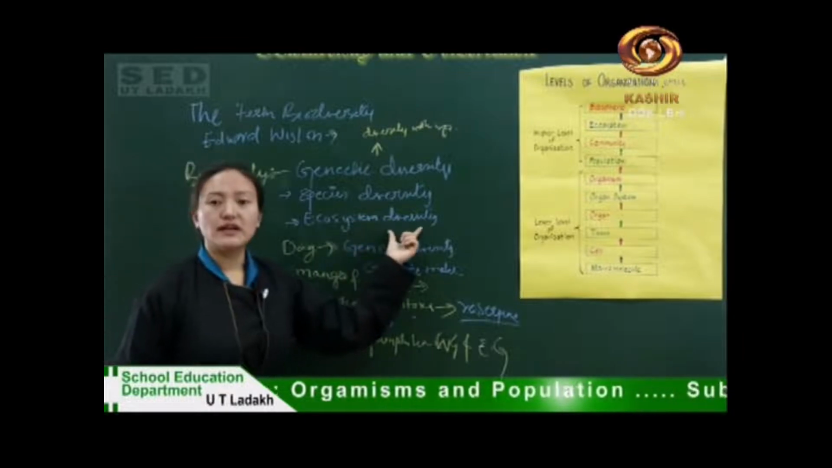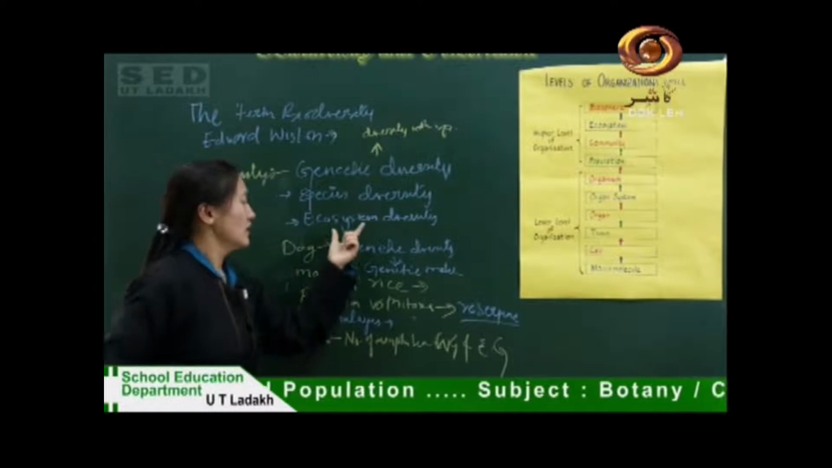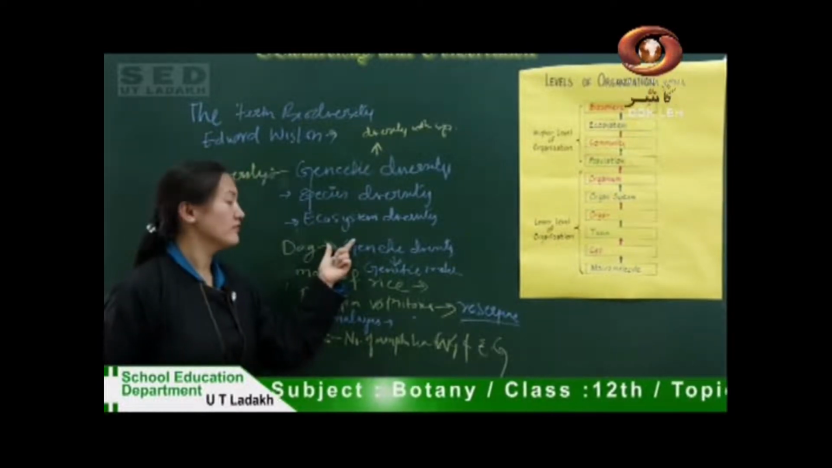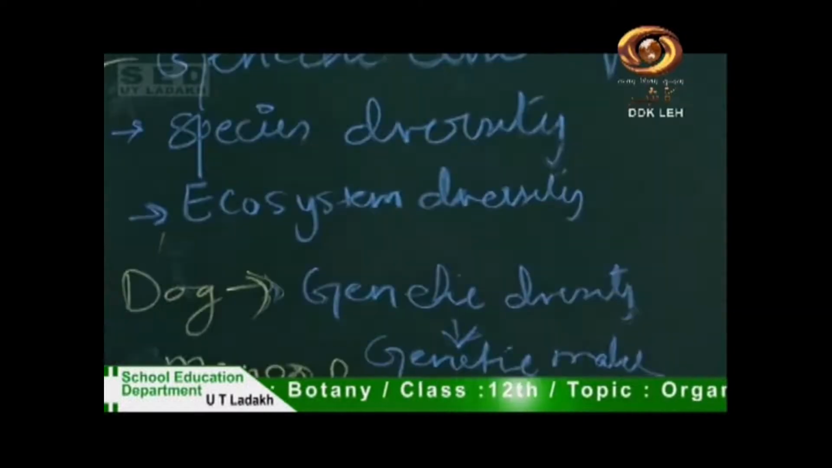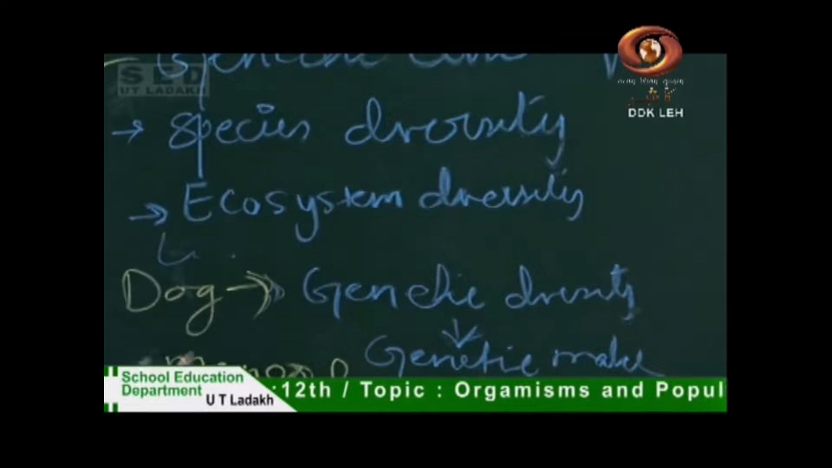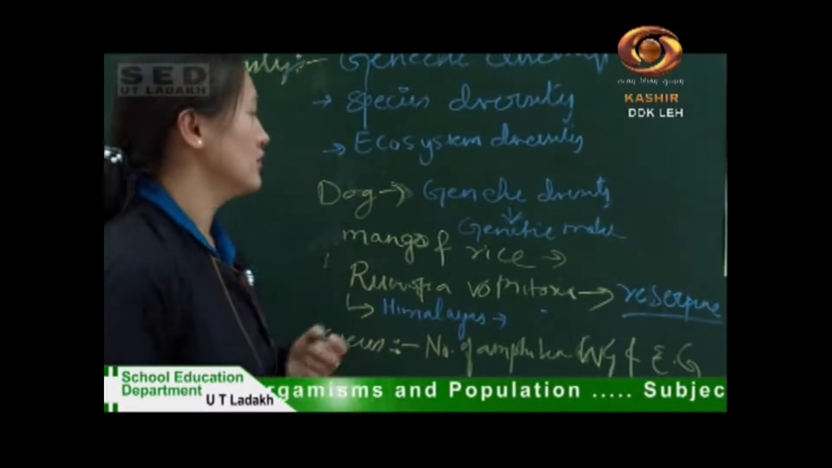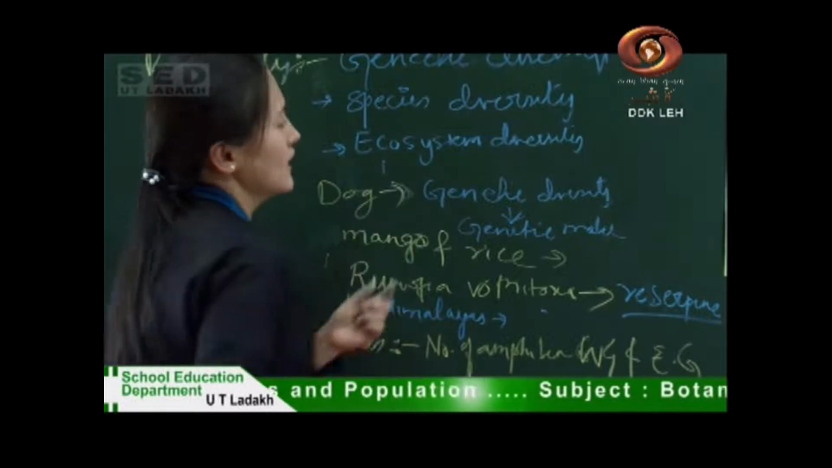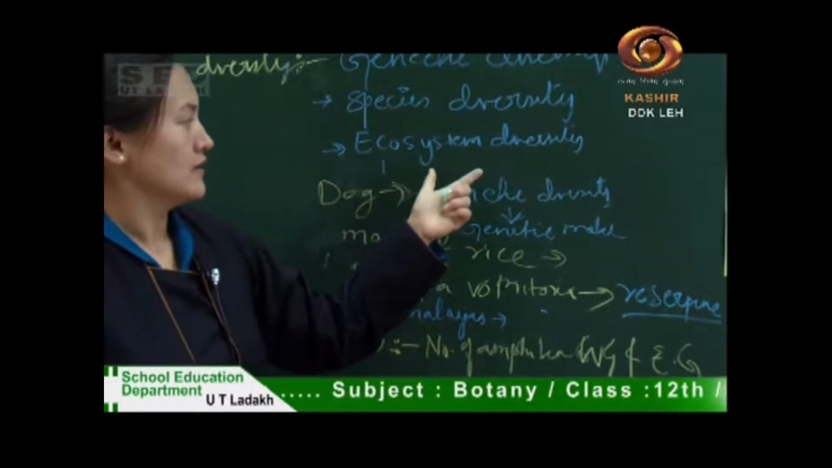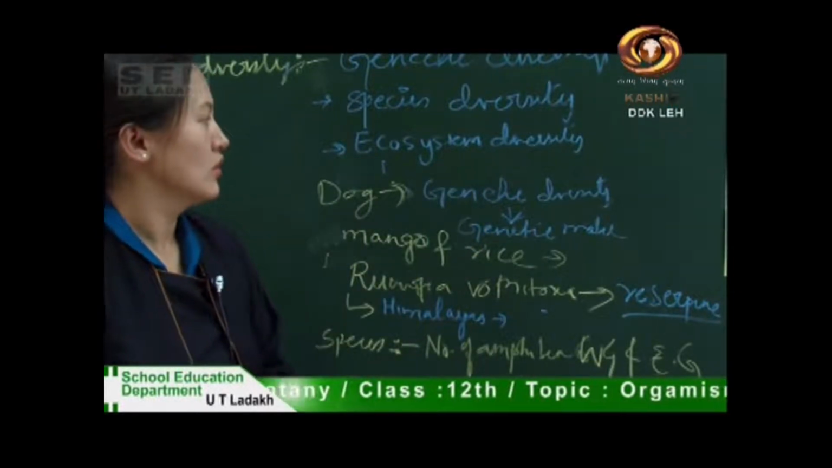Next is ecosystem diversity. It is the diversity at the ecosystem level. For example, in India we have different types of ecosystems like mangroves, estuaries, deserts, alpine meadows. If we compare with Norway, Norway has only grassland, so we can say that ecosystem diversity is more in India compared to Norway.